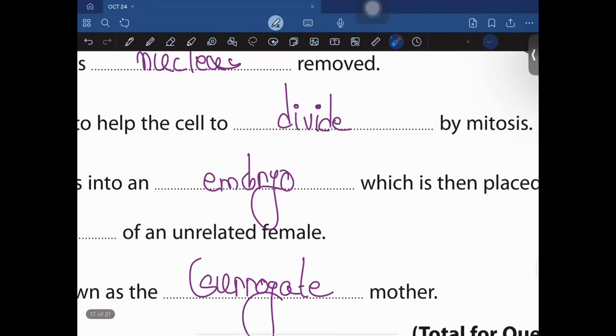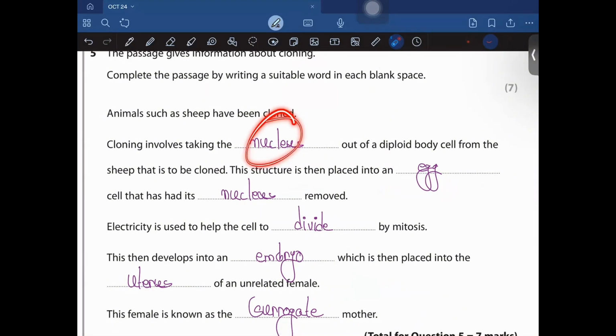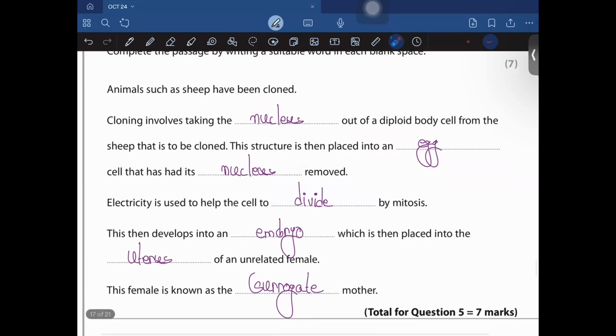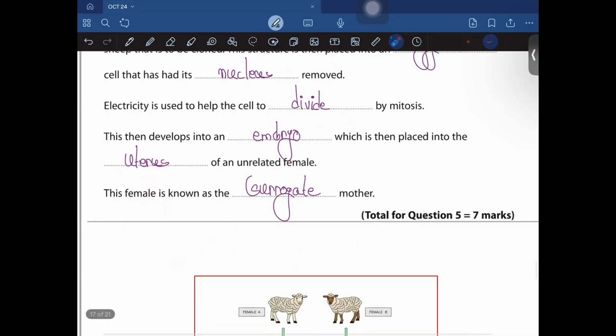So yeah, that is what I've written over here. So cloning involves taking the nucleus of a diploid body cell from the sheep to be cloned. The structure is then placed in an egg cell that has its nucleus removed, or you could say an enucleated cell. Electricity is used to help the cell to divide by mitosis. This then develops into an embryo, which is then placed inside the uterus of an unrelated female, and the unrelated female is what we refer to as a surrogate mother. Clear, everyone? So yeah, moving on to the next question.